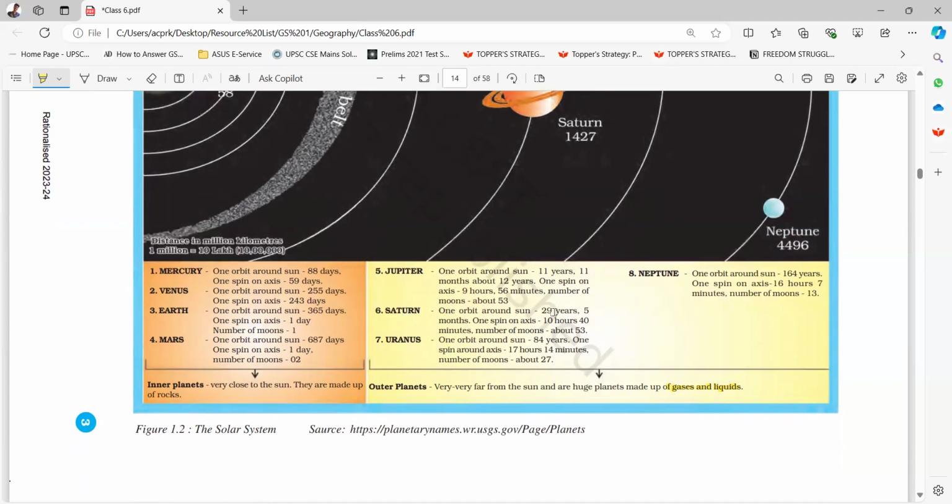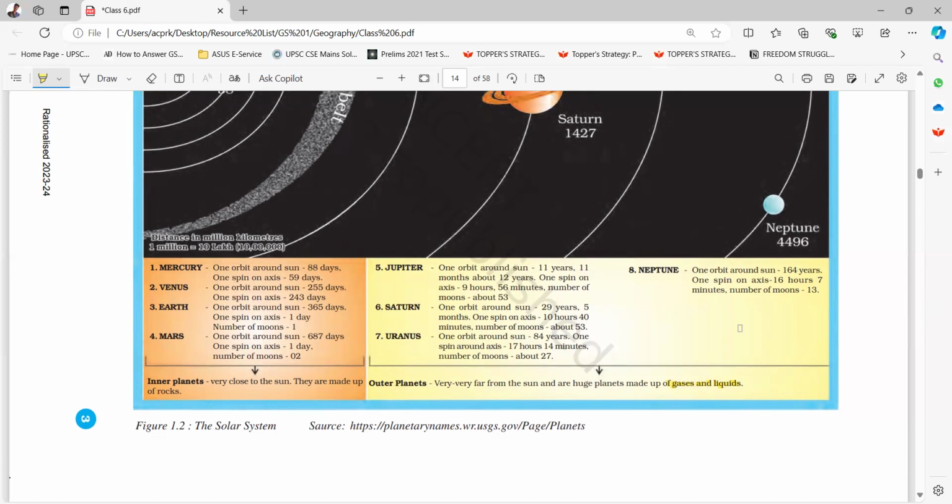Saturn, one orbit around the sun, 29 years, 5 months. One spin on axis, 10 hours, 40 minutes. Number of moons, about 53. Uranus, one orbit around the sun, 84 years. One spin on axis, 17 hours, 14 minutes. Number of moons, about 27. Neptune, one orbit around the sun, 164 years. One spin on axis, 16 hours, 7 minutes. Number of moons, 13.